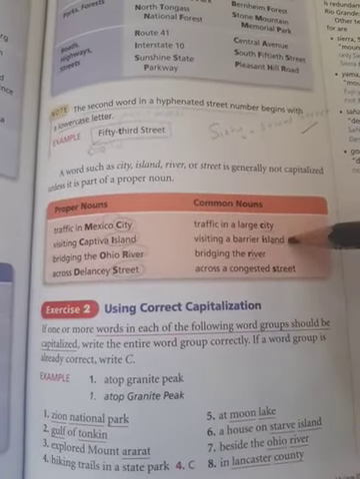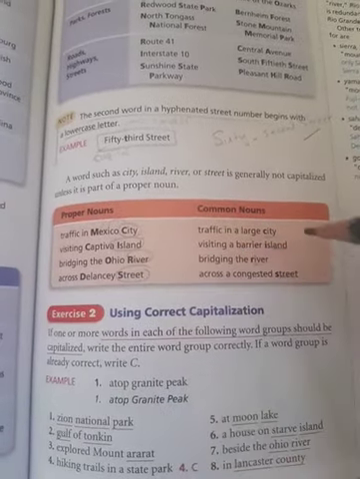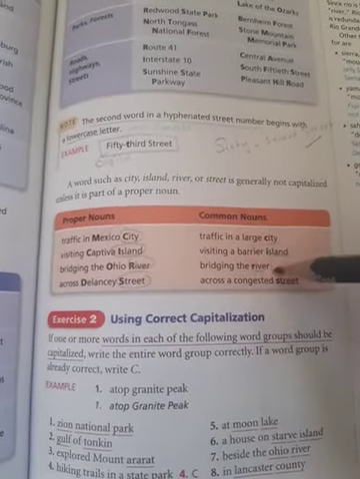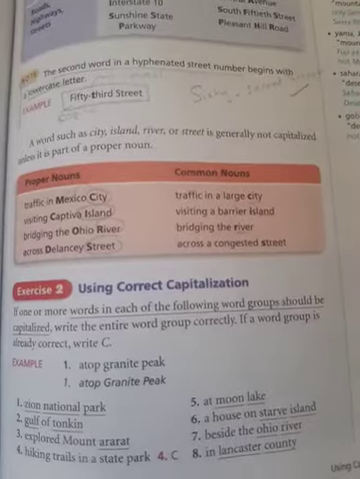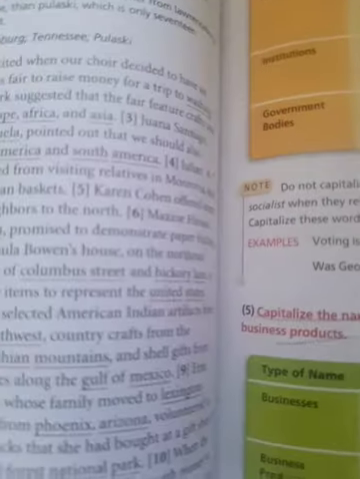But look at this one. There's no name before it. Okay, Ohio River, capital, capital. But here we don't know the name of the river, so you have to keep it small. Okay, let's move to the next page.